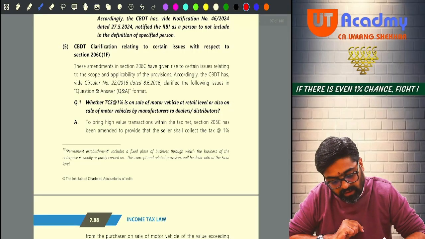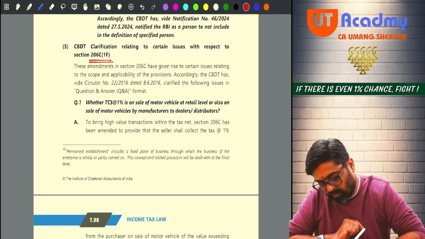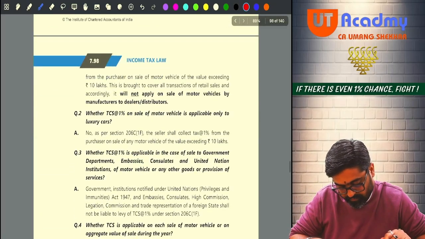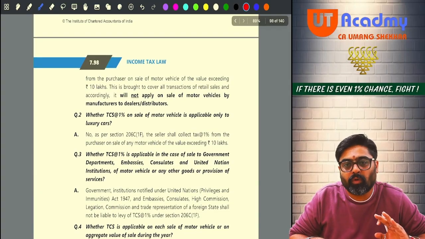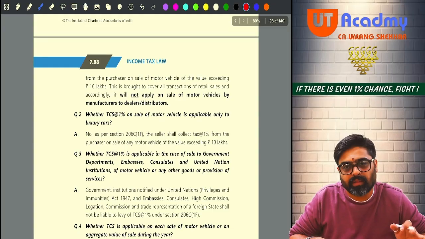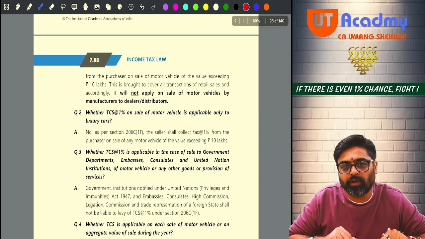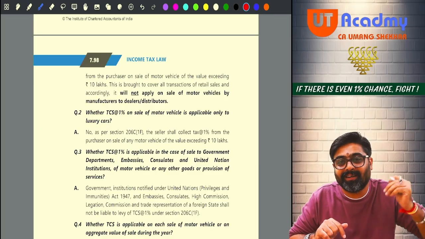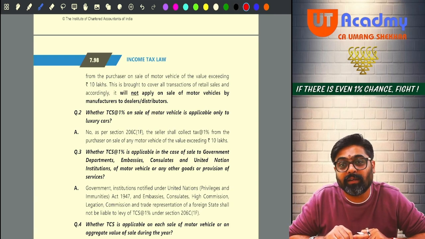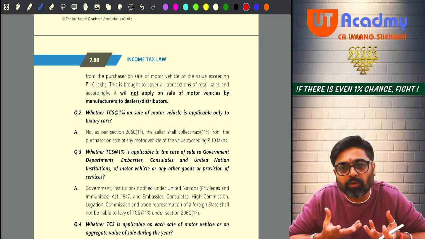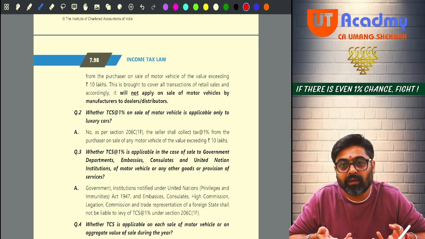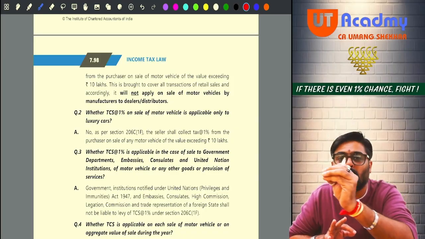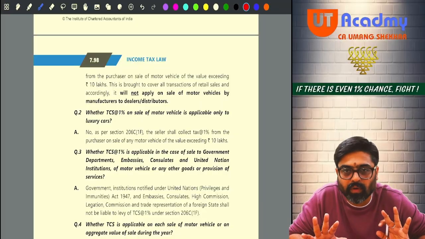CBDT clarification regarding certain issues with respect to 206C 1F. Mark this also important. Read it only once. Okay. So if the motor car will be sold by a dealer to the customer, then TCS will be there. Now issue was, if the factory is selling motor car to the motor car dealers, is the factory required to collect TCS? So there are few doubts which were arising in the case of motor vehicles. So those doubts are clarified in the question answer format. Once you will read, you will understand. Very easy. Okay.